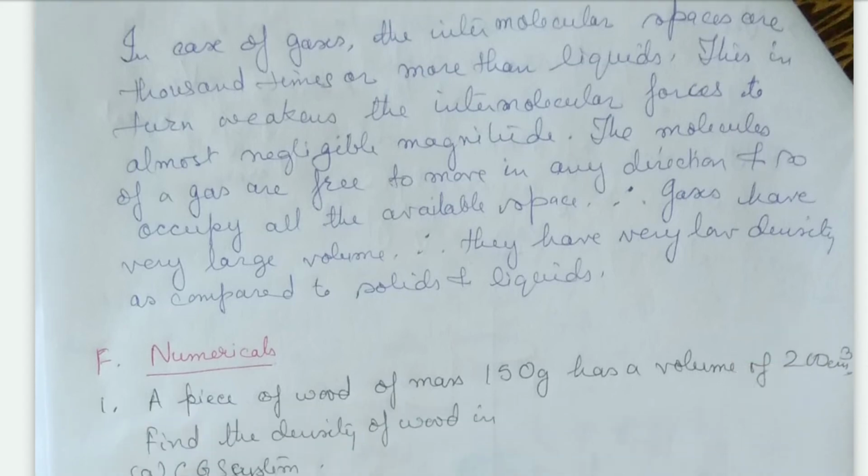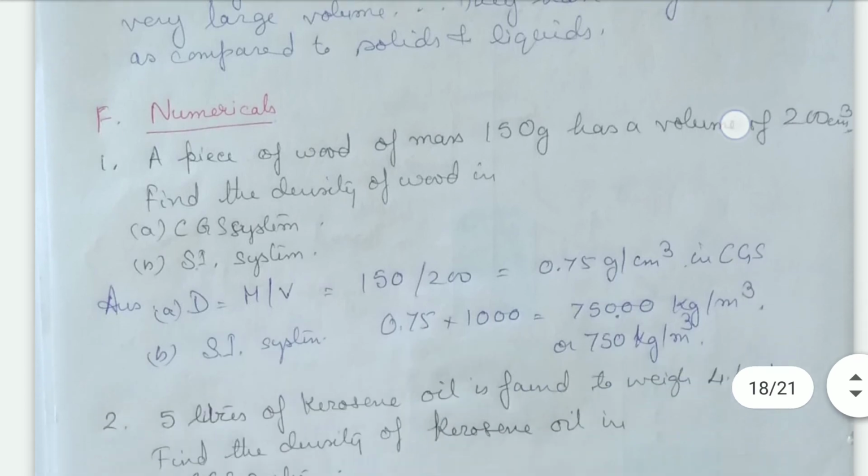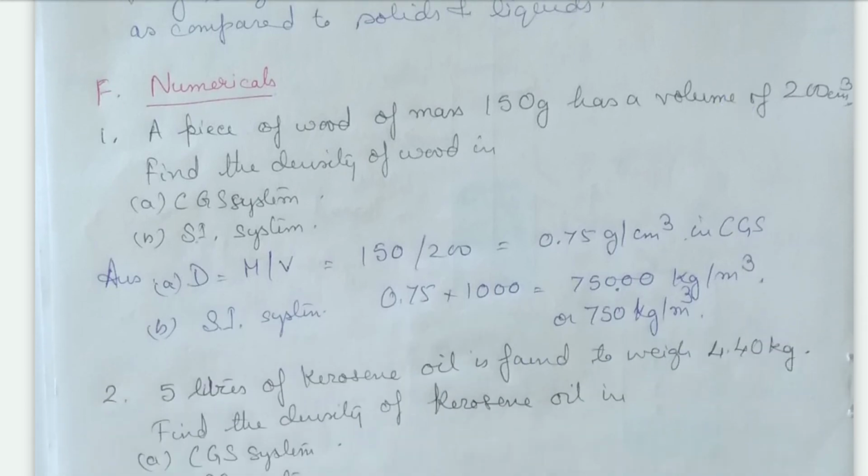So the molecules of the gas are free to move in any direction, and they occupy all the available space. And so gases have very large volumes, and therefore a very low density as compared to solids and liquids. Now we come to some numericals.